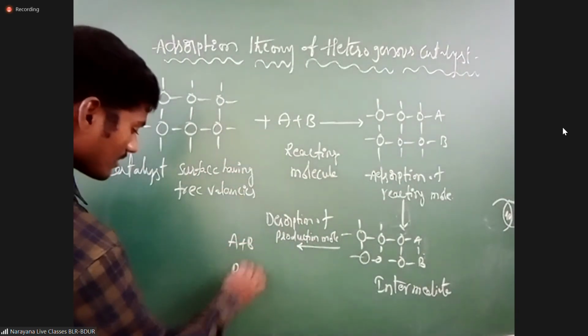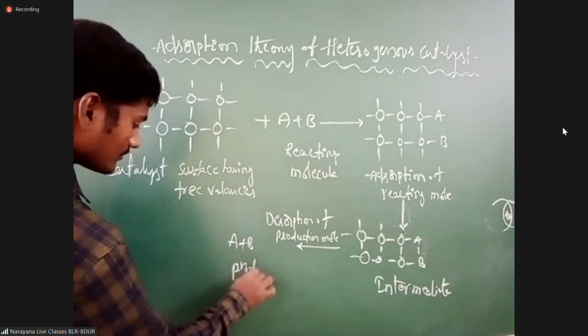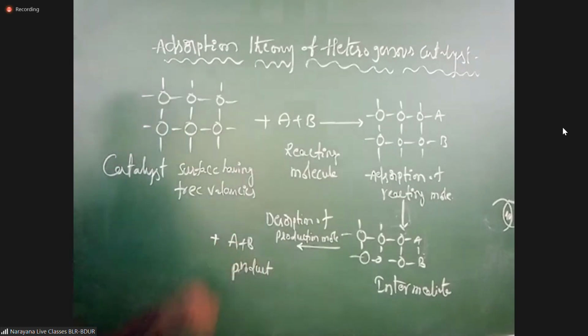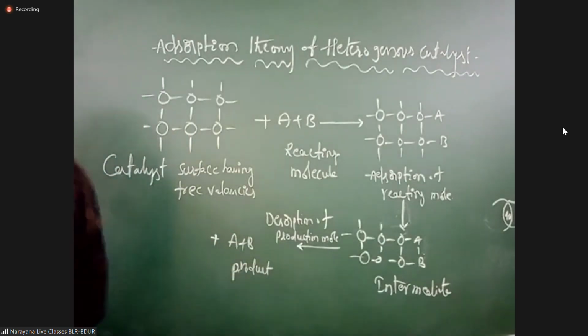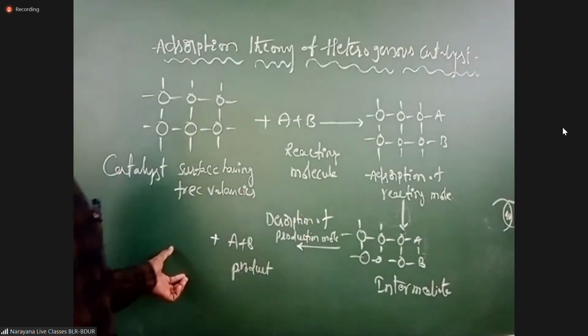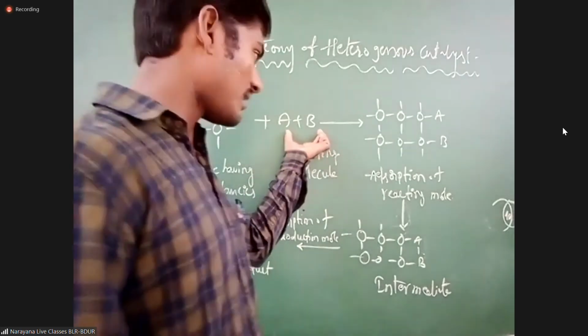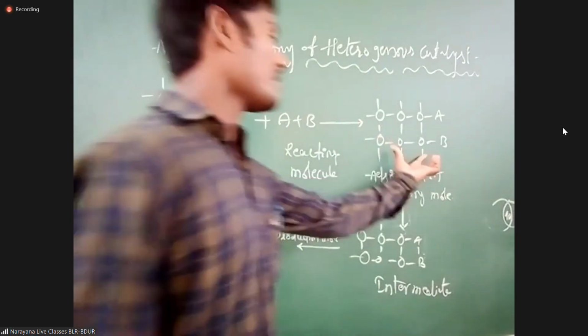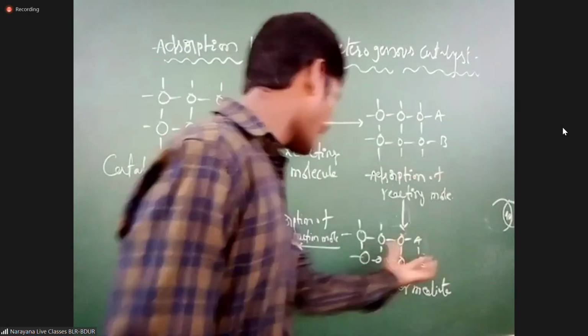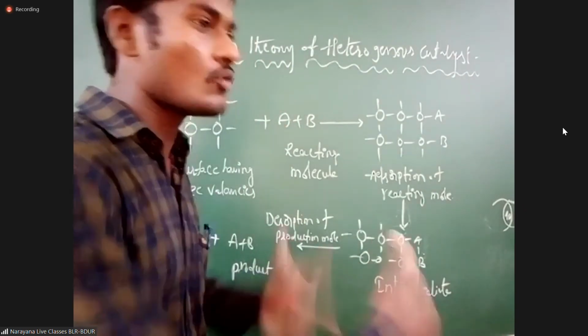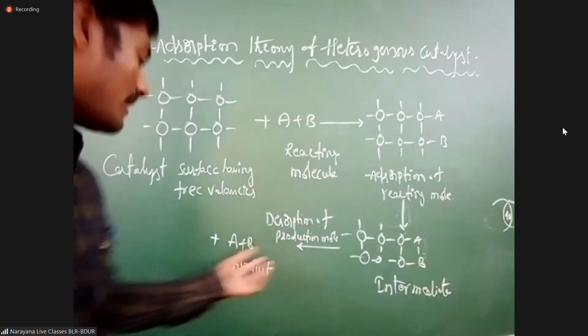A plus B is the product. Then the catalyst is there here. See here, the catalyst reacts with the reacting molecules. Then what happened? The intermediate product is formed. This intermediate product undergoes desorption, which means removing of the particle. Then what will we get finally? Product as well as catalyst.